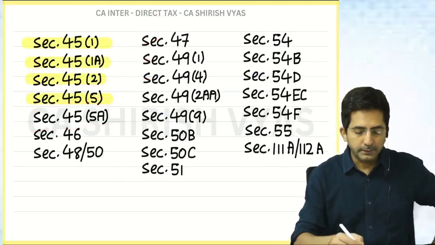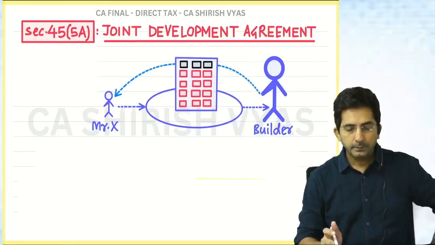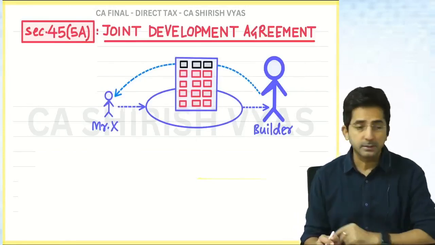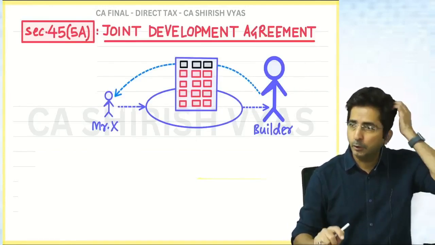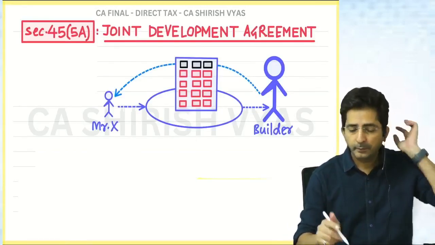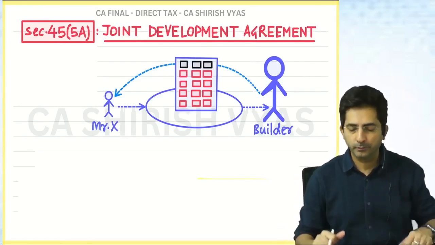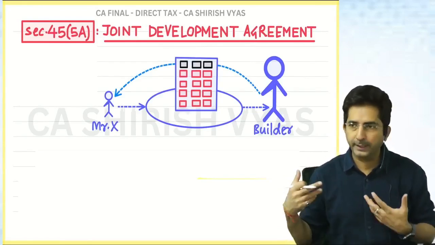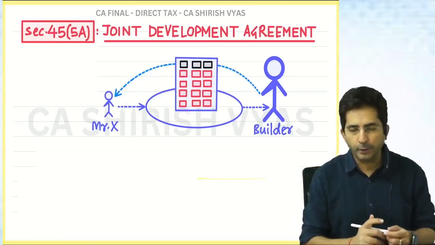45.5a. This is called joint development agreement. Section 45.5a is joint development agreement. See, in this example, you will understand everything. Look at the drawing. First, try to understand on your own, because my drawing is self-explanatory. So, what do you feel in this drawing?